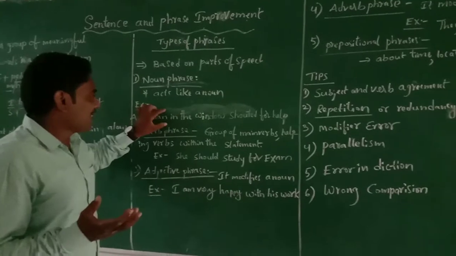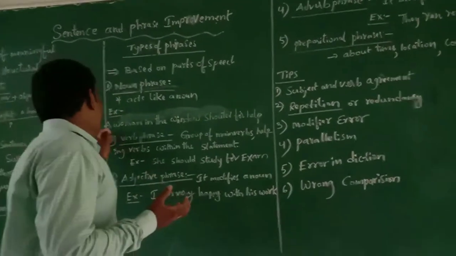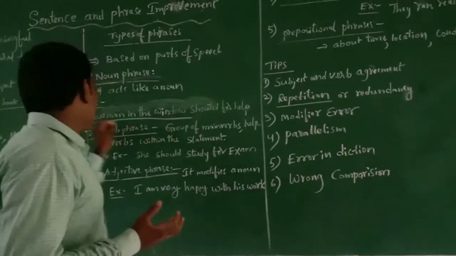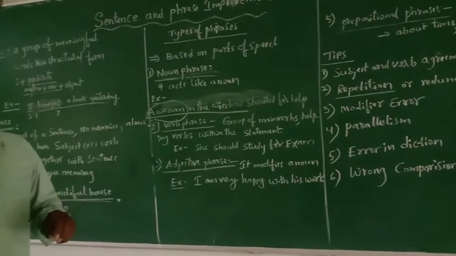A woman in the window shouted for help. Here it is "a woman in the window," not just "a woman." "A woman" alone is a noun, not a noun phrase.